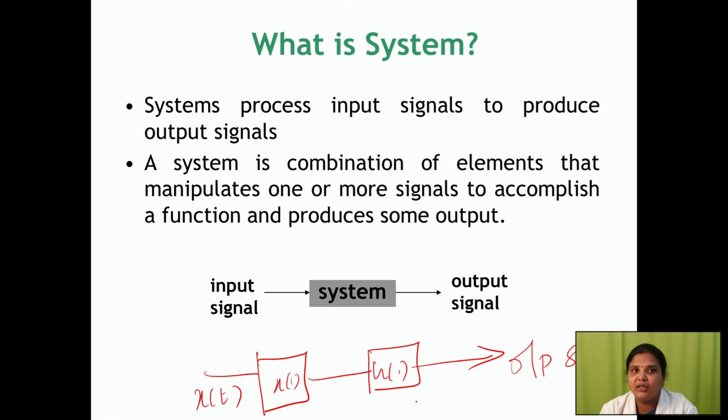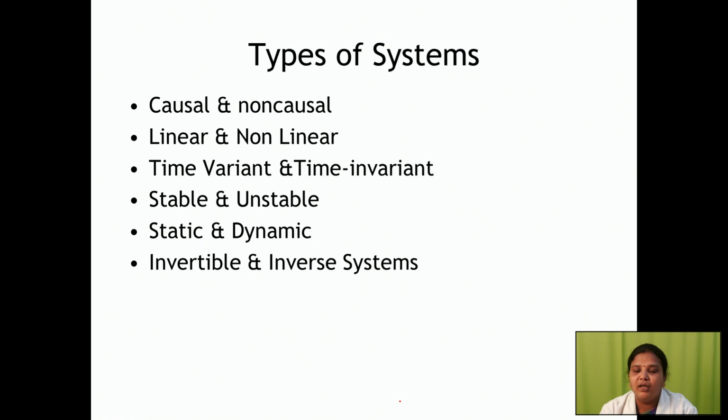Next we are going to see the classification of systems. Classification of systems is nothing but causal and non-causal systems, linear and non-linear systems, time invariant and time variant systems, stable and unstable systems, static and dynamic systems, and invertible and non-invertible systems.